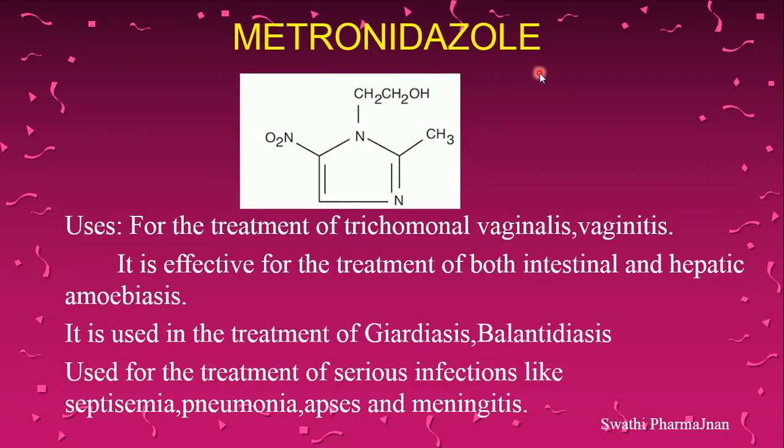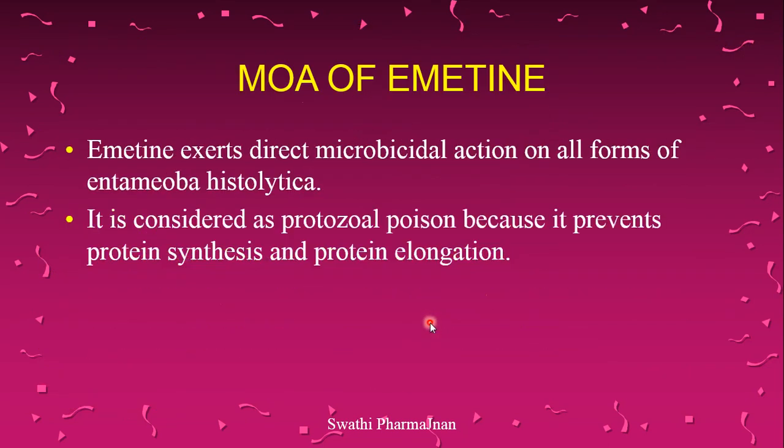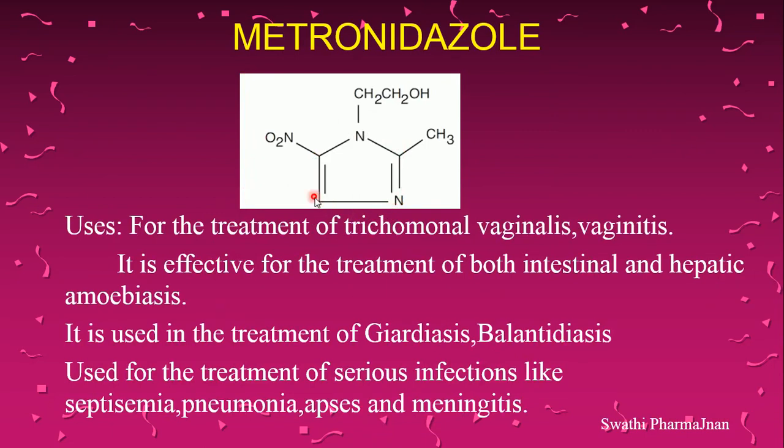The next class of drugs is imidazole derivatives. We'll see the first structure, metronidazole. The basic nucleus present in metronidazole is imidazole. Imidazole is a 5-membered ring containing 2 nitrogens at first and third positions. To this imidazole, at the first position a hydroxyethyl group is present, at the second position a methyl group is present, and at the fifth position a nitro group is present.